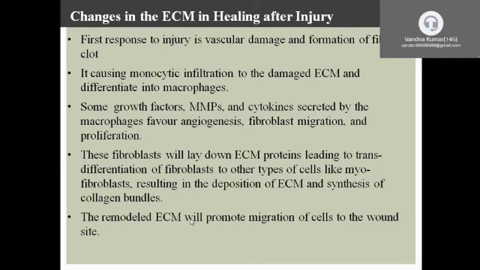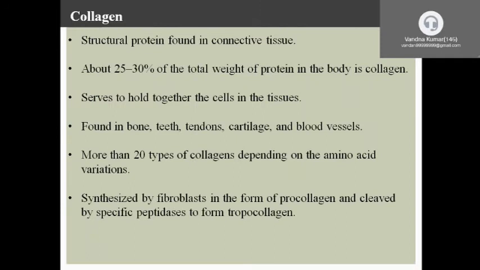There are many types of structural protein. Now we discuss collagen. Collagen is a major structural protein.